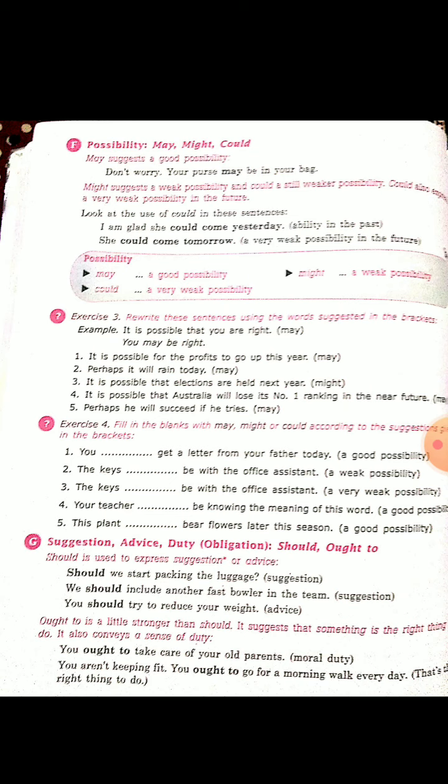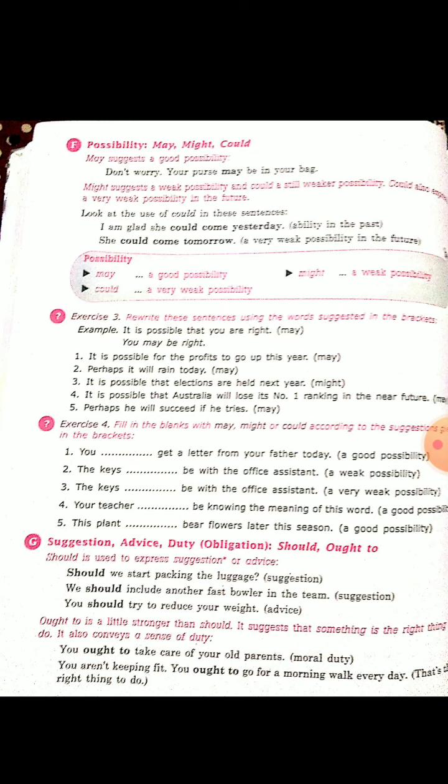Look at the use of could. I am glad she could come yesterday. Ability in the past. She could come tomorrow. A very weak possibility in the future. Now, may, a good possibility. Might, a weak. And could, a very weak.